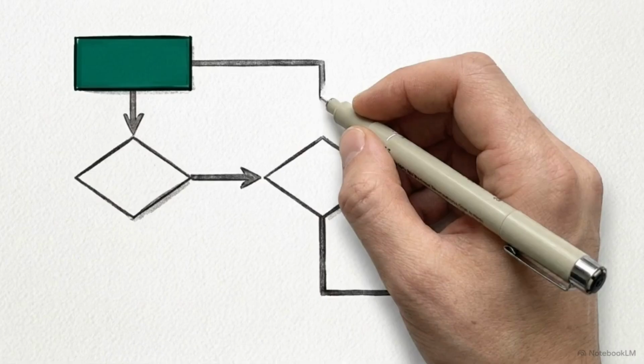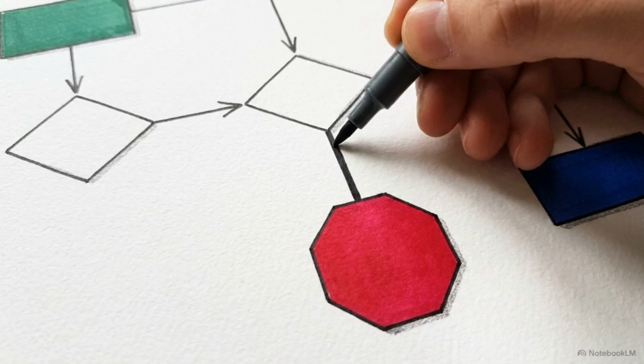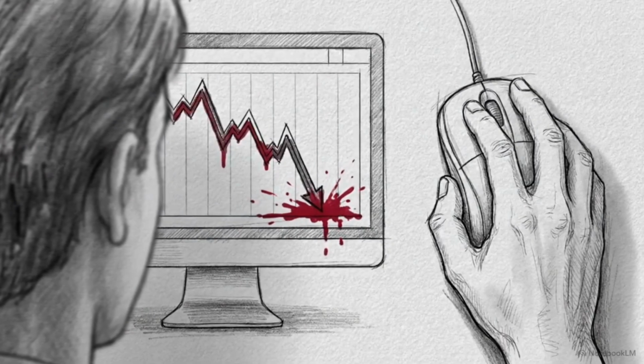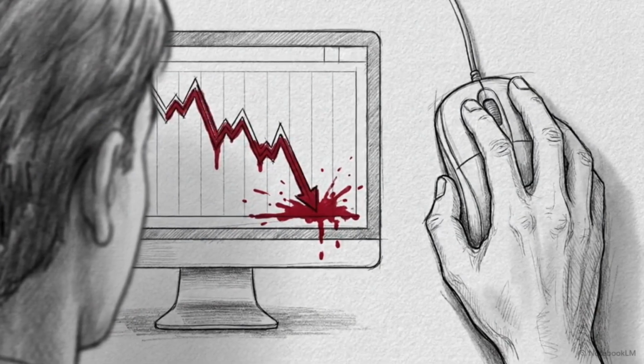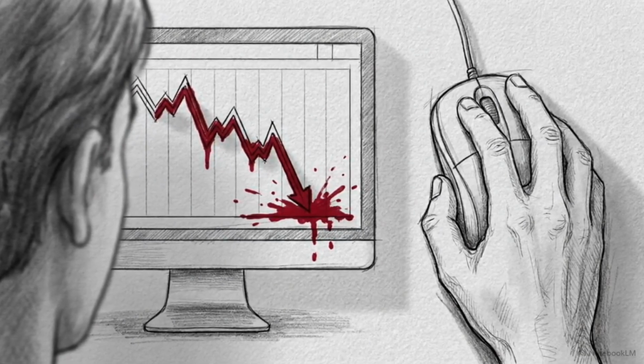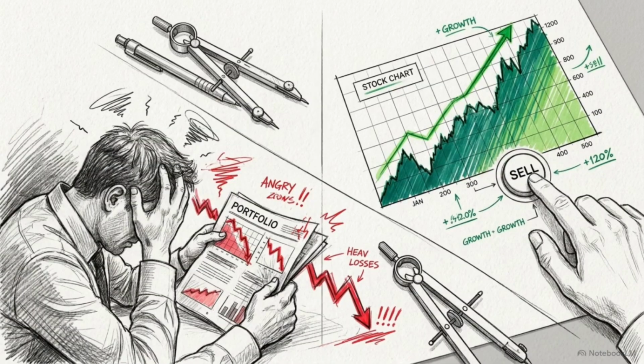Next, translate your chosen engine into strict logic gates. Write down exact if-then rules. If your specific criteria are met, you buy. If a position drops by a specific percentage, you sell. These strict rules protect you from a psychological vulnerability known as the disposition effect, a cognitive bias causing investors to hold losing assets. They hope these assets will eventually bounce back, while selling rising stocks far too early just to lock in a quick win.